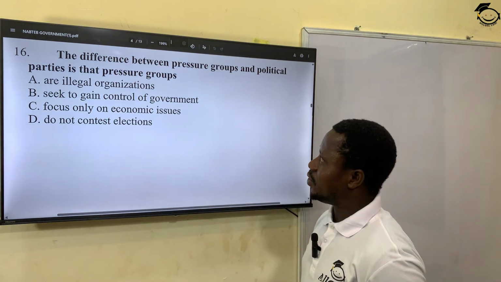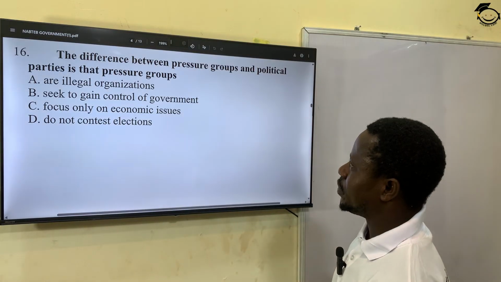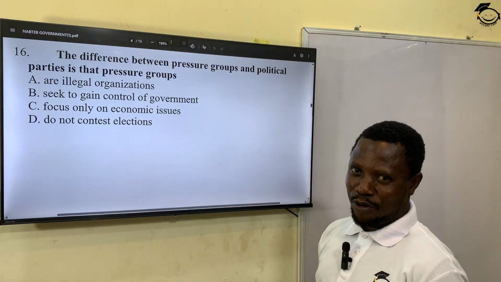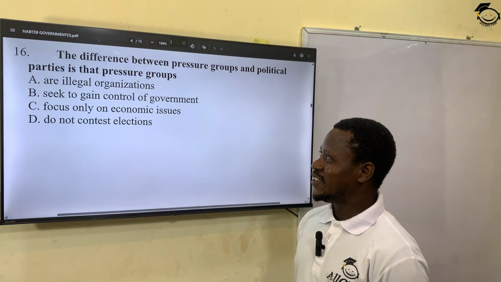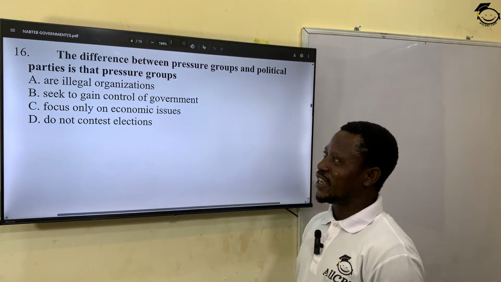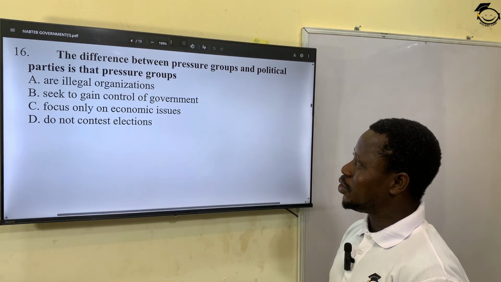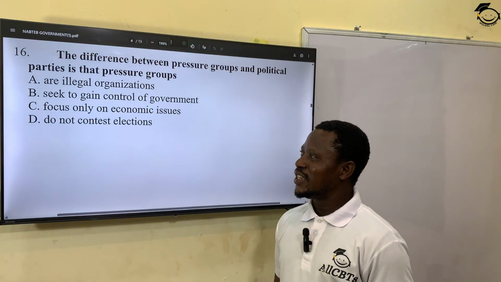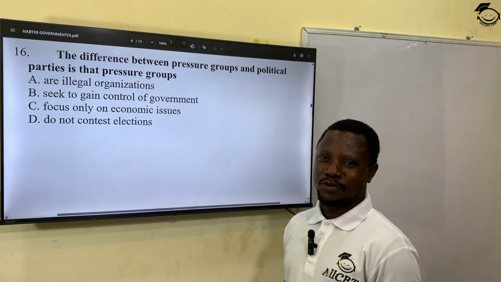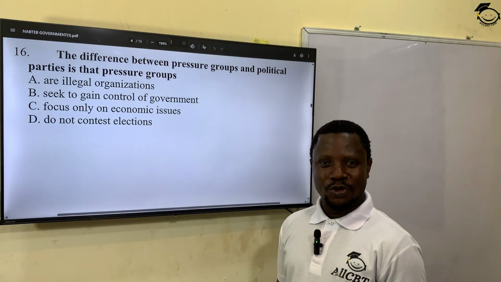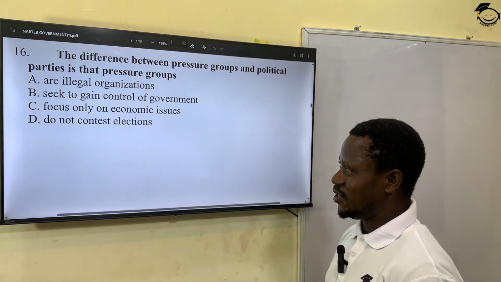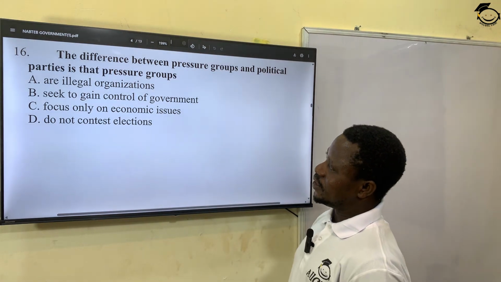Okay? The difference between pressure groups and political parties is that the pressure groups, A, are illegal organizations. Wow, how can you say that? B, seek to gain control of government. That is political party, of course. That was the question we answered earlier. C, focus only on economic issues. How? D, do not contest for elections. That is the most correct answer. Pressure groups don't contest for elections like political parties. The option there is D, correct answer. Let's go to the next question.